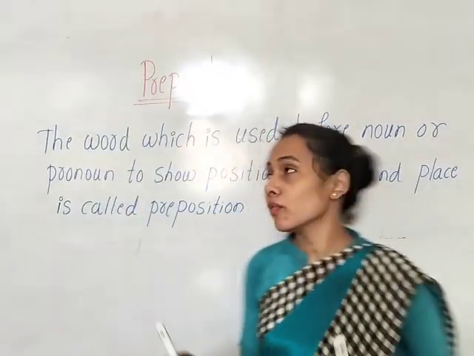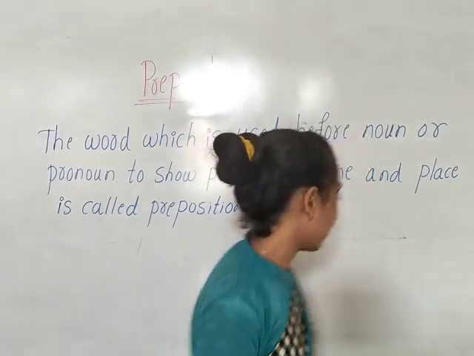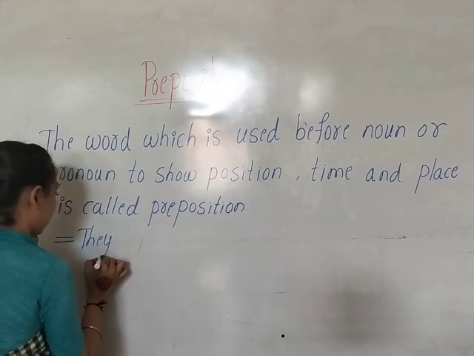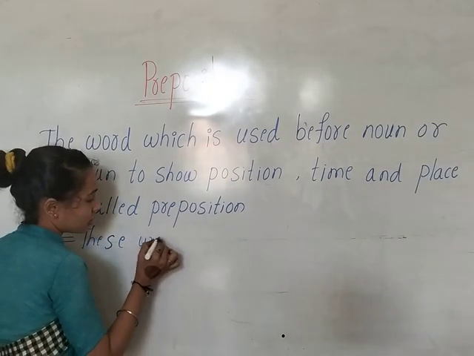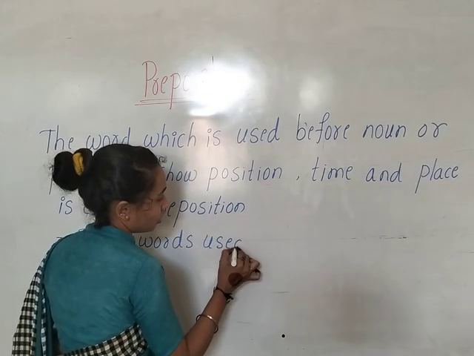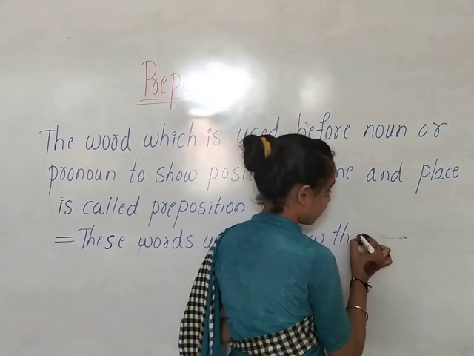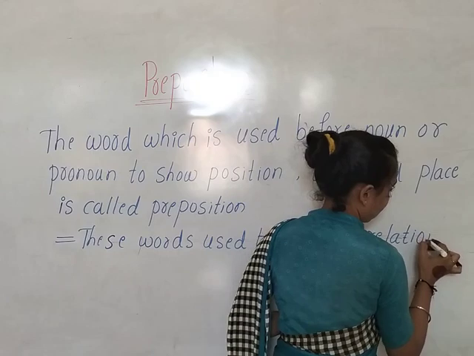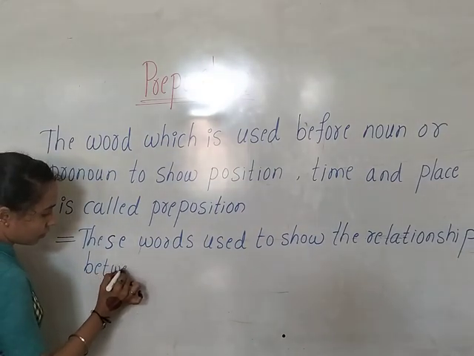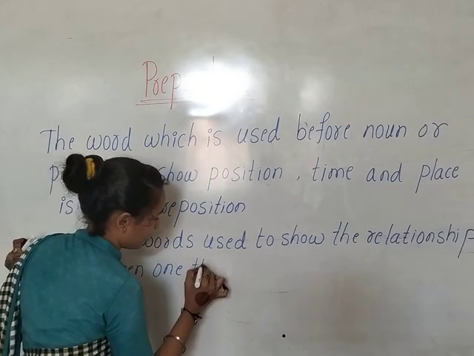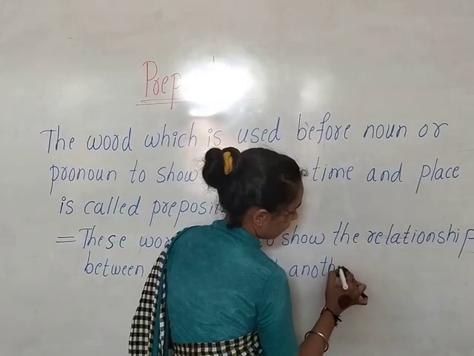Remember children, they are always used before noun or pronoun, and they also show the relationship between one thing with another thing. These words are used to show the relationship between one thing with another thing.